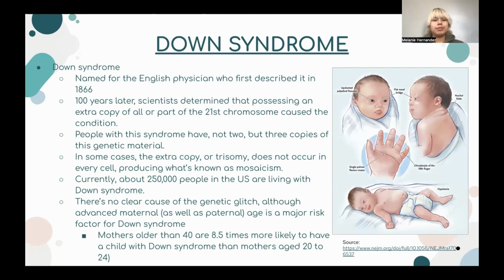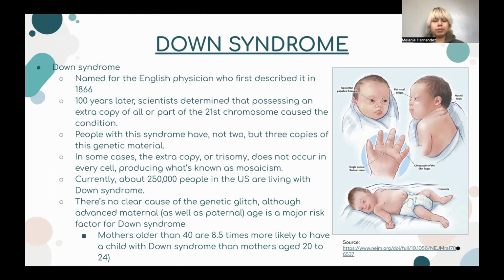In some cases, the extra copy, otherwise known as trisomy, does not occur in every cell. Currently, about 250,000 people in the US are living with Down syndrome. There is no clear cause of the genetic glitch. Advanced maternal and paternal age is a major risk factor for Down syndrome.